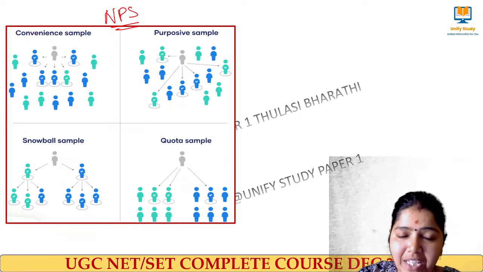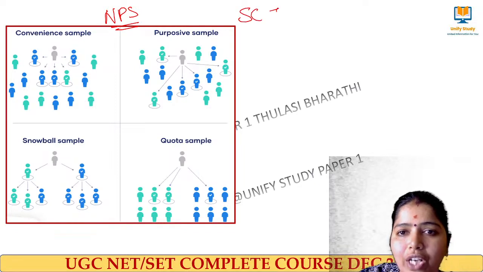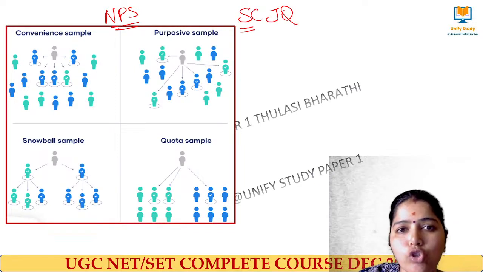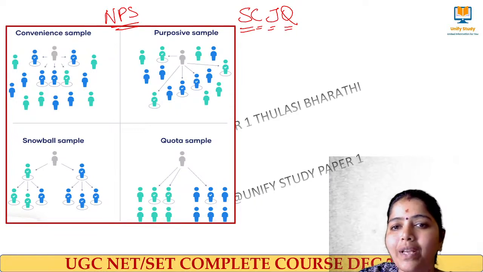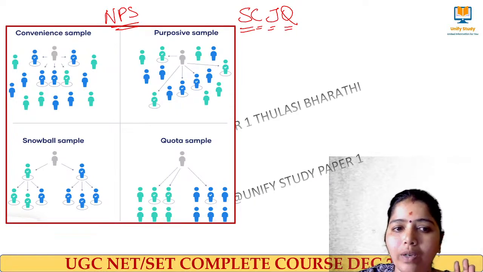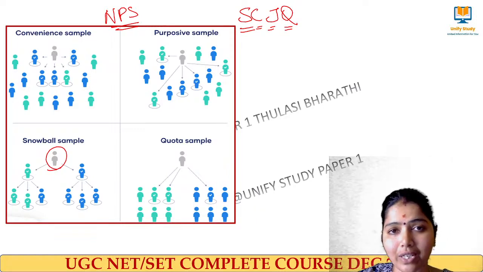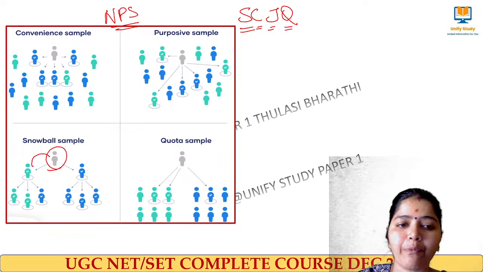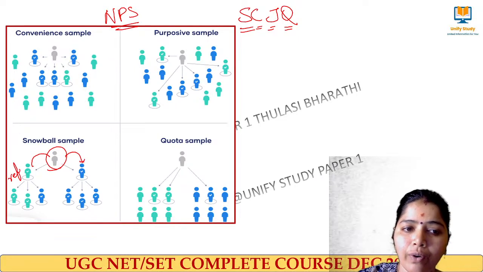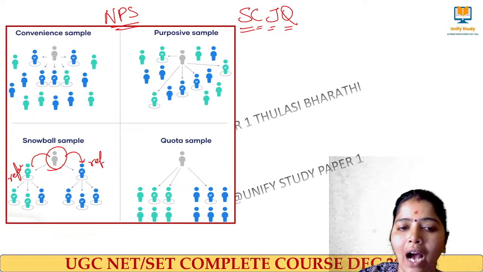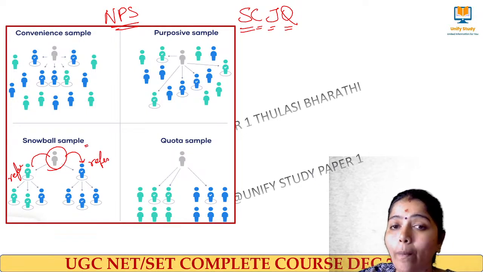Non-probability sampling means here we have convenience. We can remember it like this: Supreme Court judgment quota. S means snowball, C means convenience, J means judgment, and Q means quota. What do you mean by snowball sampling? There is a first person who starts the research. He is a researcher who wants to collect the data. He may get help from other people, and these people will refer someone, and then from them the data will be collected. This we call snowball sampling.